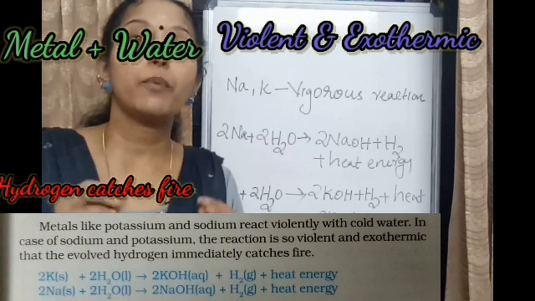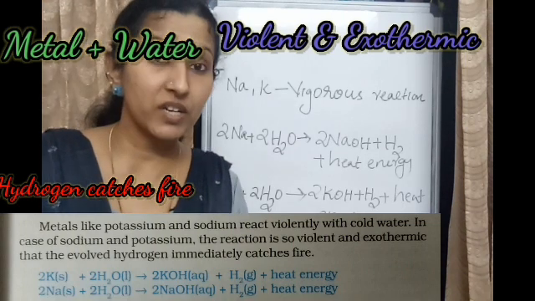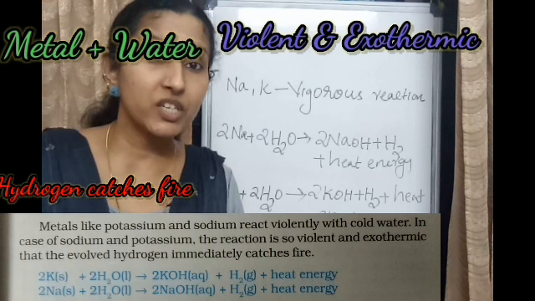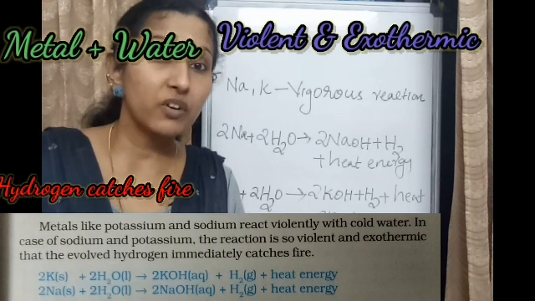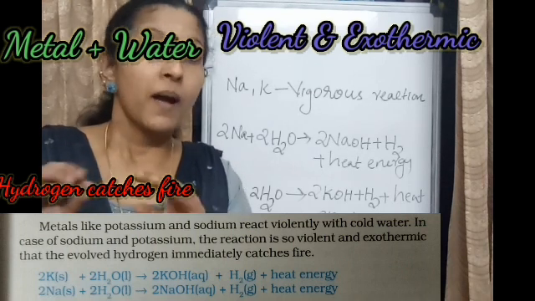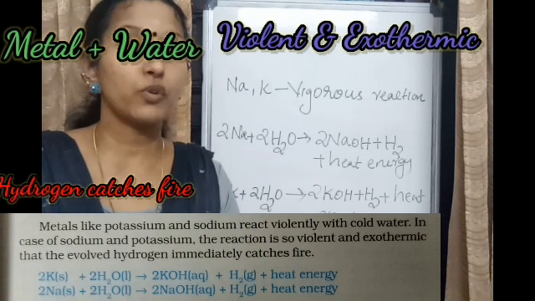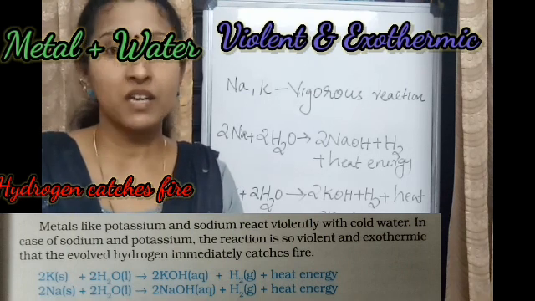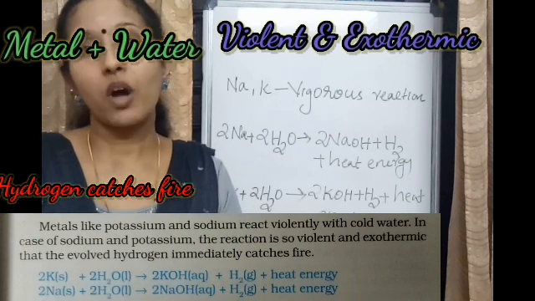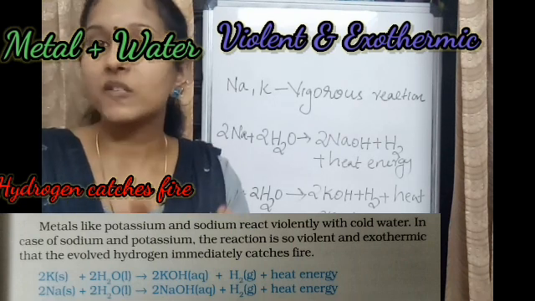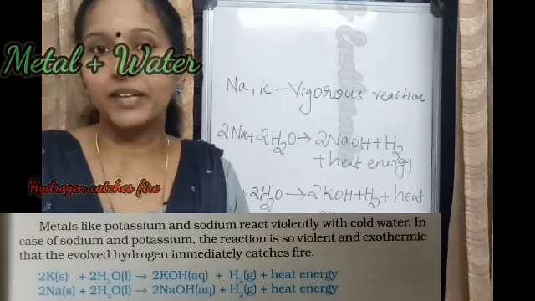So, sodium and potassium show a vigorous reaction, and it is an exothermic reaction. Due to the exothermic nature of the reaction, hydrogen catches fire immediately. So, we have to keep these metals in kerosene to avoid the contact between the oxygen and water.